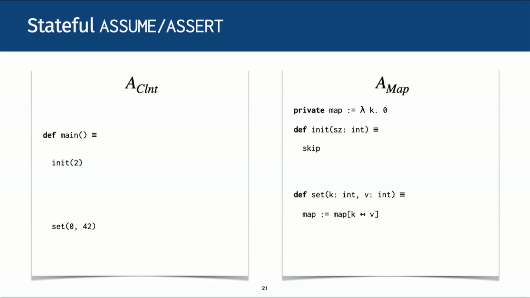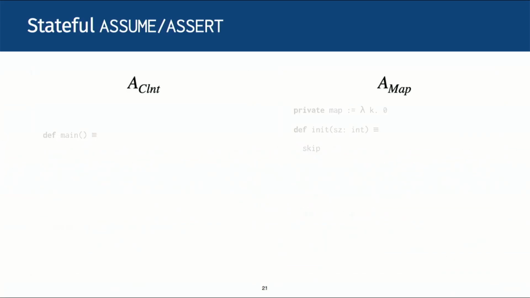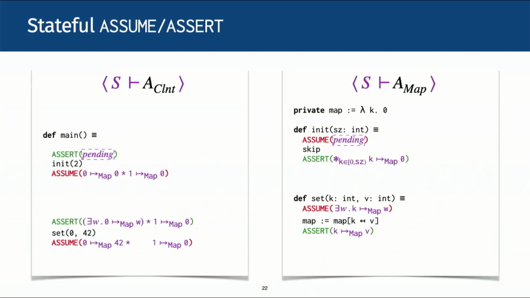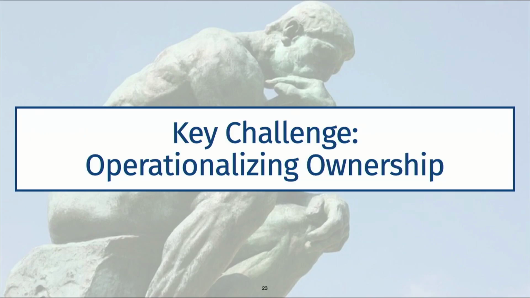Now, recall the specification of the map module. And as promised, they are operationalized with a new version of assume and assert. Importantly, separation logic conditions are fundamentally different from pure propositions in the sense that they convey the notion of ownership, not just facts. For instance, unlike pure propositions, separation logic propositions are not duplicable. A pending token exists only before init is called and it gets consumed by the call. But this poses a challenge. How do we operationalize the notion of ownership and transferring ownership from the caller to the callee?